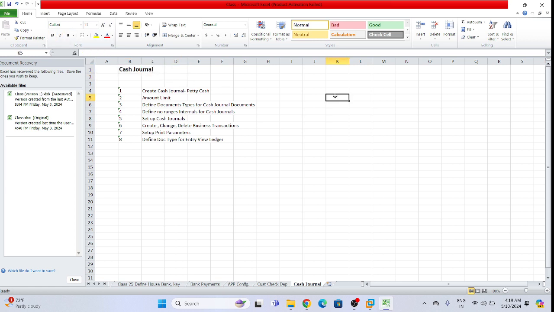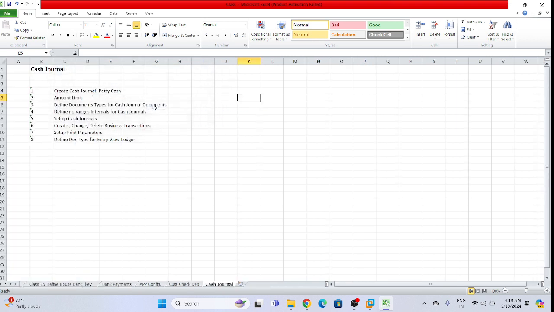Cash general means generally in a company, for any transaction, the company will use the bank. Like with the bank only, the company will make the payments or any expenses, with the help of bank outgoing or bank transfer. The company will use these two GL accounts for any expense to any vendor. But cash general and petty cash means the company will set some limit.